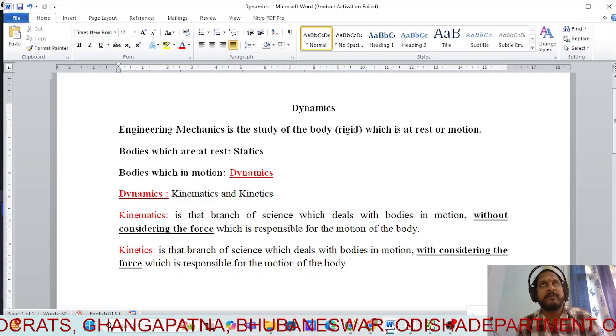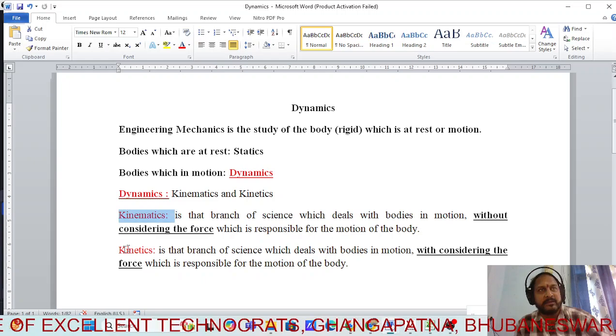Understood? So what is kinematics and what is kinetics? Kinematics means we are not considering the force which is responsible for the motion of the body, and kinetics means we are considering the force which is responsible for the motion of the body. These are all short questions. If you have notes, you can take a note of this. Clear? So the next topic is rectilinear motion.